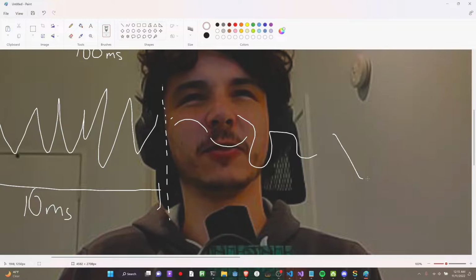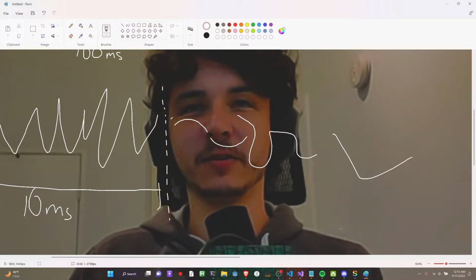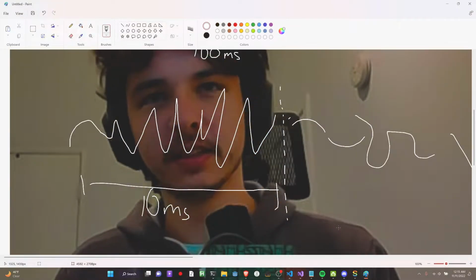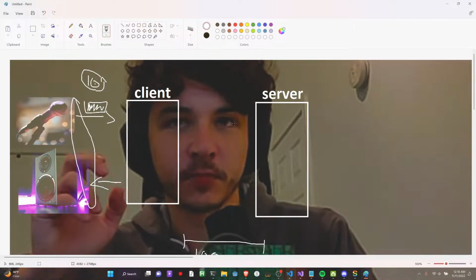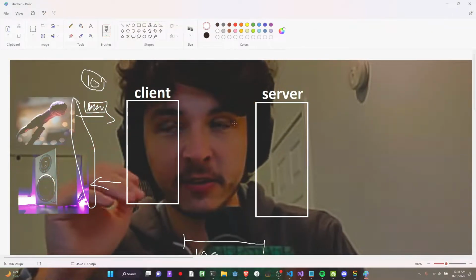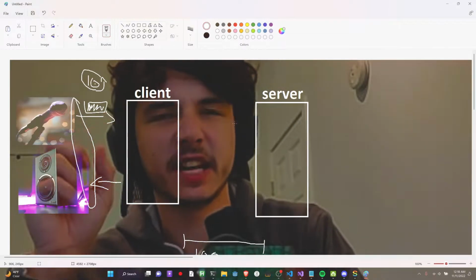It'll make you sound like a robot a little bit, but it kind of gets the job done to make it sound like these gaps in audio aren't noticed. But for the best sounding audio, or for you to hear the other person at all, I need to be very consistent with these 10 millisecond packets.